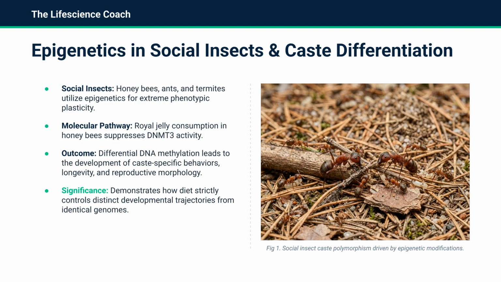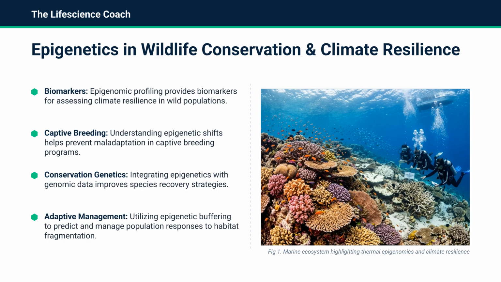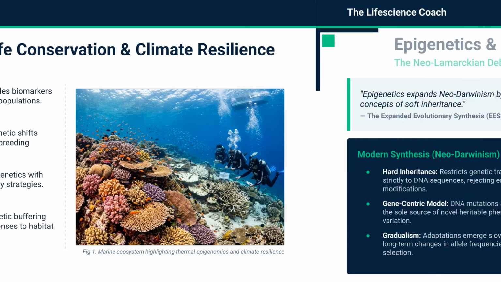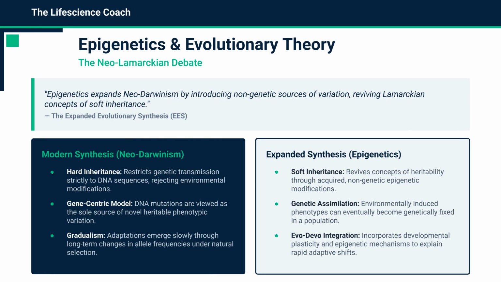In social insects, epigenetics drives extreme phenotypic plasticity. Honeybees, ants, and termites utilize differential DNA methylation to create distinct castes from genetically identical individuals, influencing behavior and reproductive morphology. In wildlife conservation, epigenomic profiling serves as a vital tool. It helps assess climate resilience, guides captive breeding to prevent maladaptation, and improves recovery strategies by integrating epigenetic and genomic data. Epigenetics also reshapes evolutionary theory.